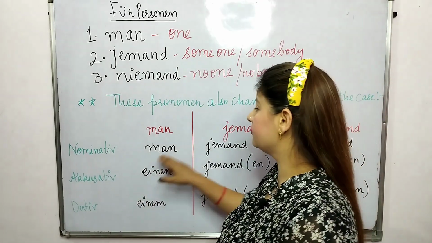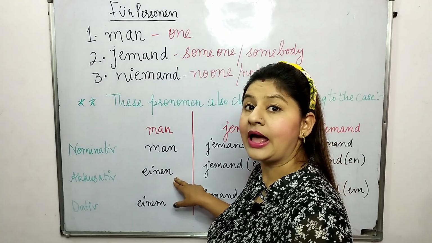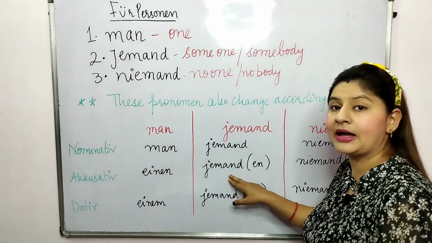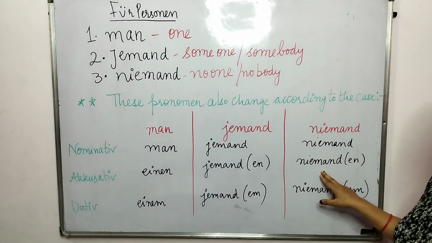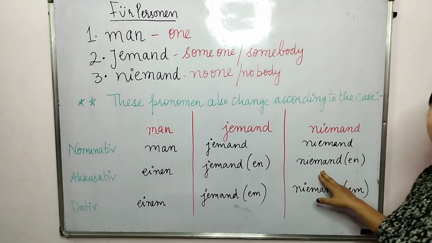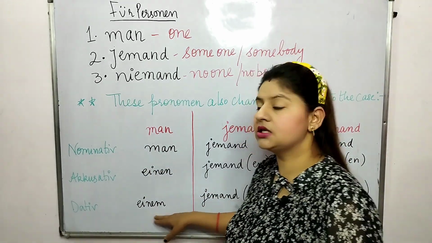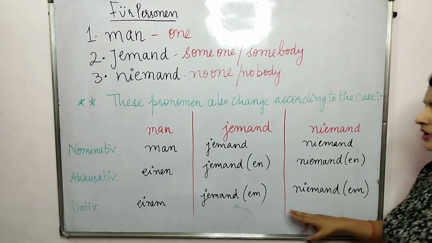But in accusative, man changes into einen, jemand into jemanden, and niemand into niemanden. In dative: einem, jemandem, niemandem.